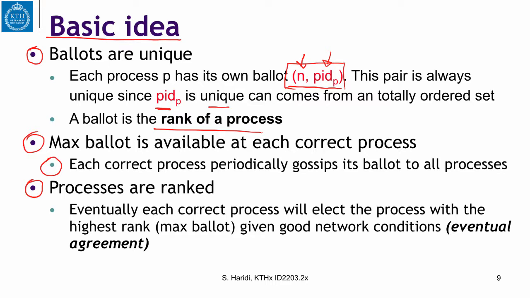So eventually, every correct process will elect the process with the highest rank, the one with the max ballot. Of course, if we have a good network connection, every correct process will get the ballots of all correct processes and select the one with the highest rank, and every other correct process will do the same, so they will agree on the process with the highest rank, and that satisfies eventual agreement.